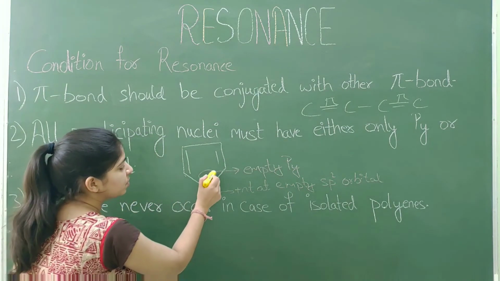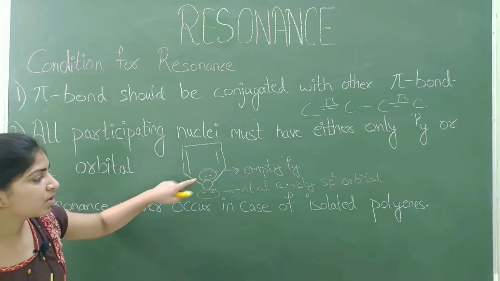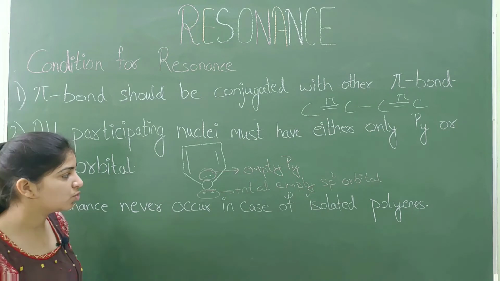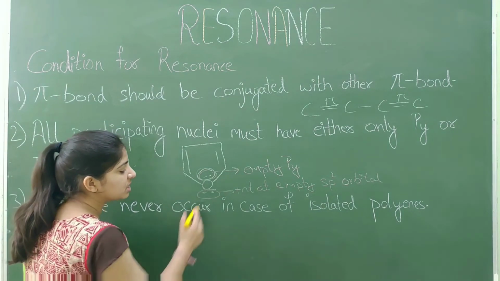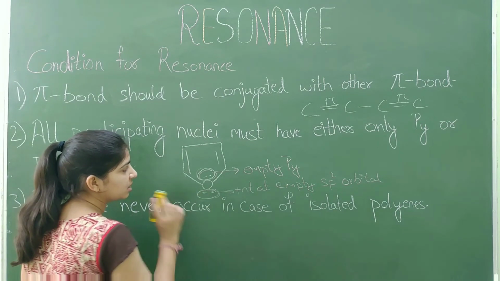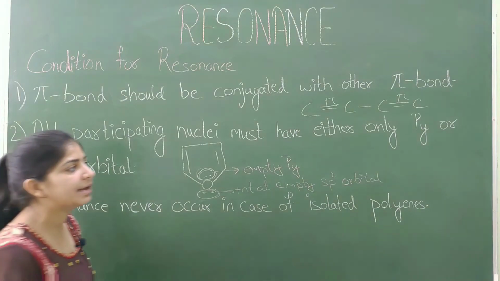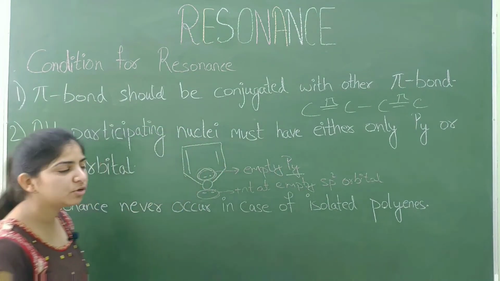Okay, so this empty py lone pair will take part in the resonance. So this lone pair will take part in the resonance and this will not take part in the resonance. Okay. All participating nuclei must have either only py or pz orbital.